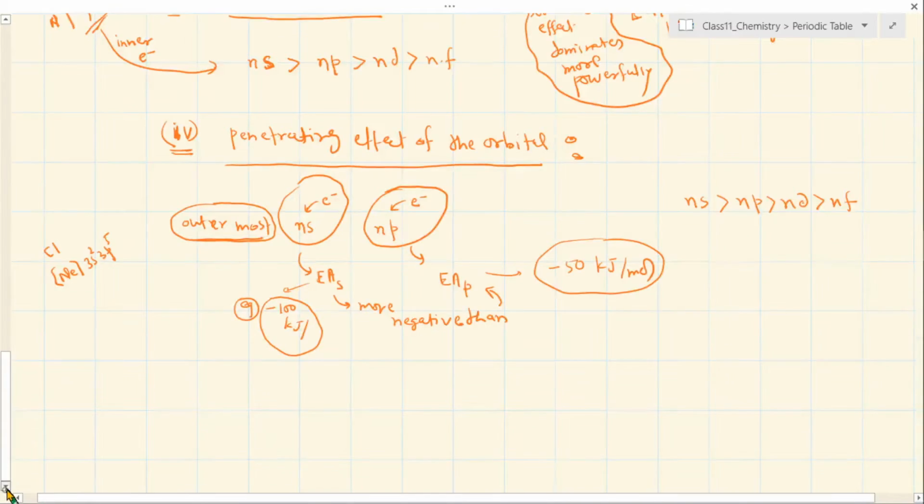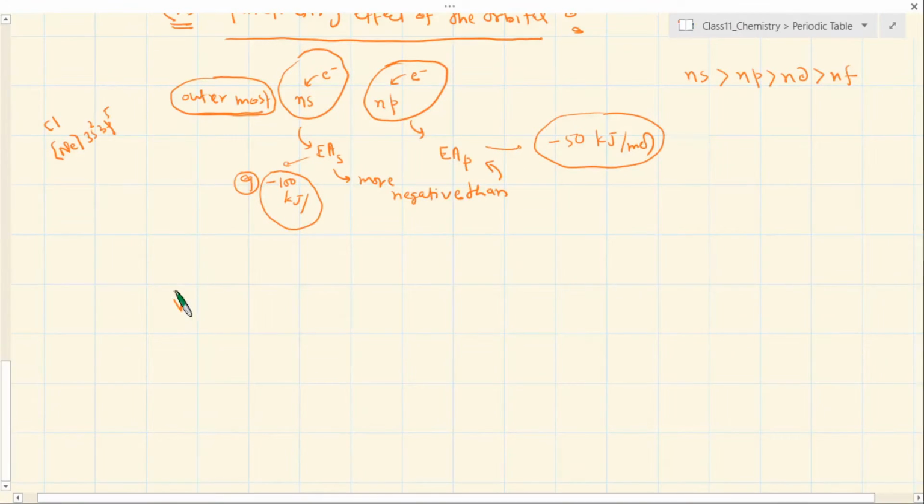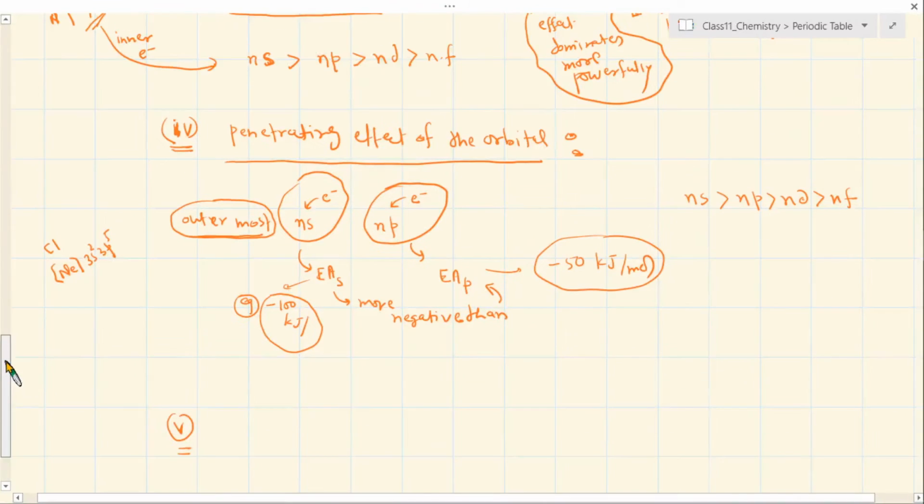And the last factor, which is again familiar to you, is the symmetry of electronic configuration.